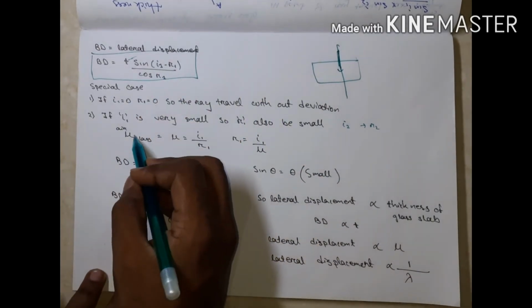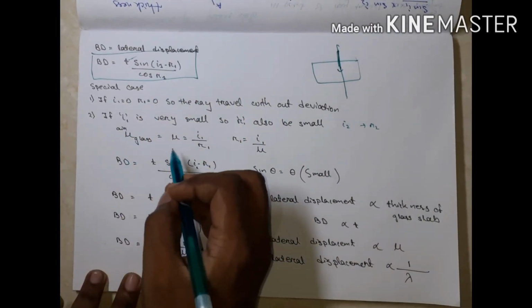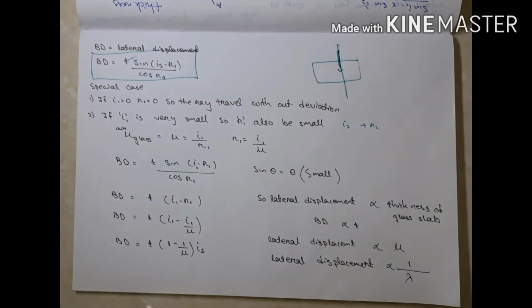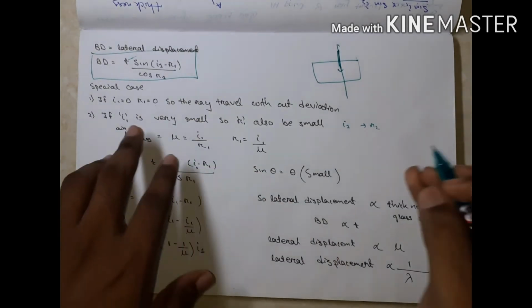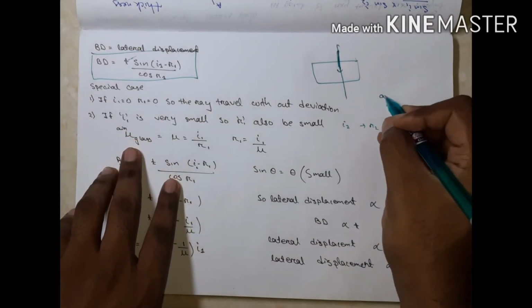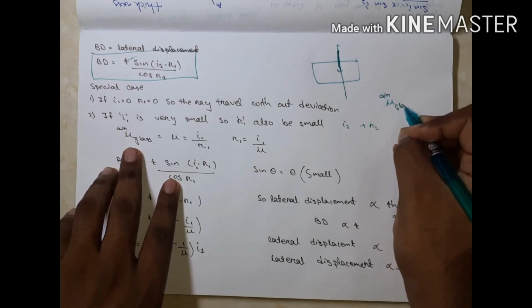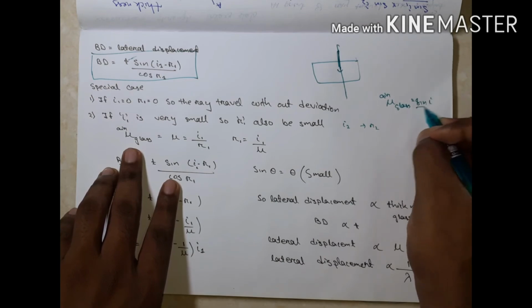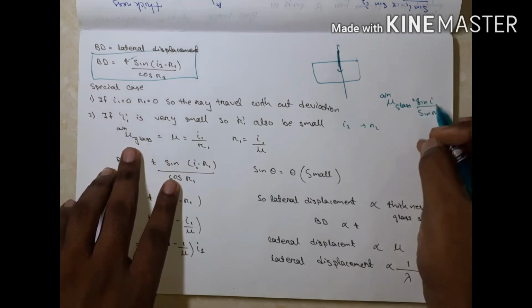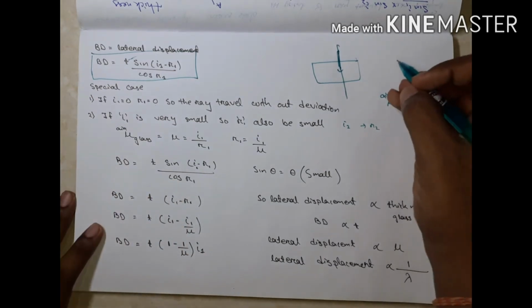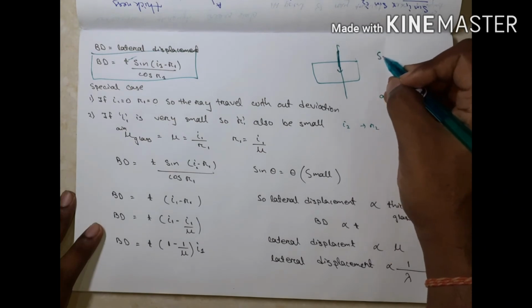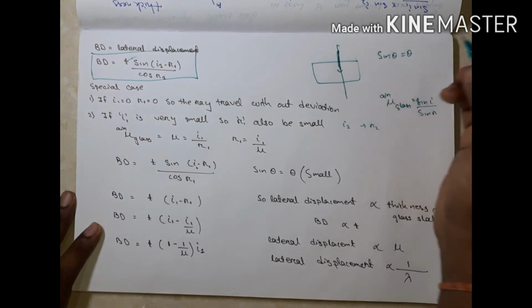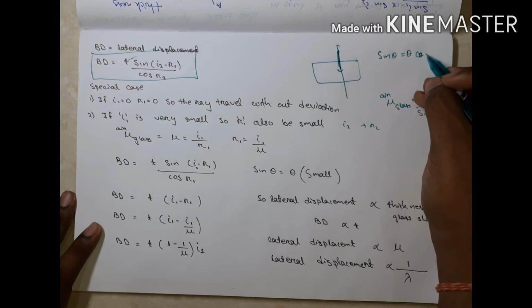Then mu of air to glass equals sin I by sin R. Due to small angle, always remember sin theta equals theta when theta is small.